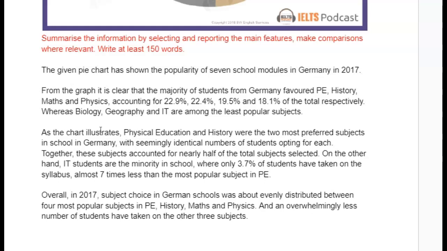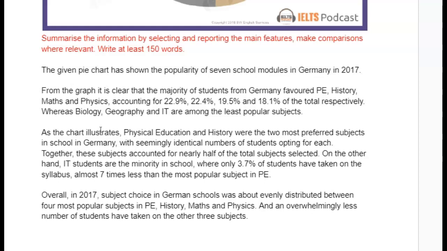That would be correct. Where only 3.7% of students have taken on the syllabus. That's an inaccuracy here too, have taken on the syllabus. It doesn't make sense and it's inaccurate. Almost 7 times less than the most popular subject, PE. All right, that's good. Overall in 2017, subject choice in German school, again, it's not what they chose, it's what was most popular. They might have had to take all of them as part of the curriculum, okay?